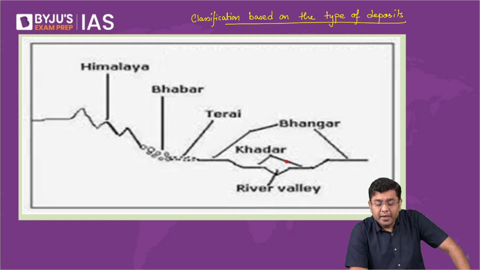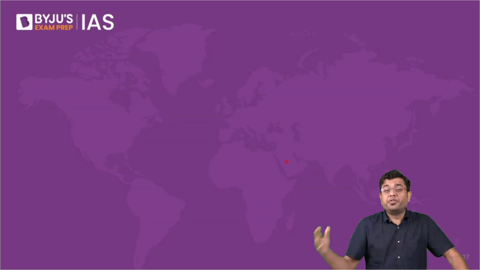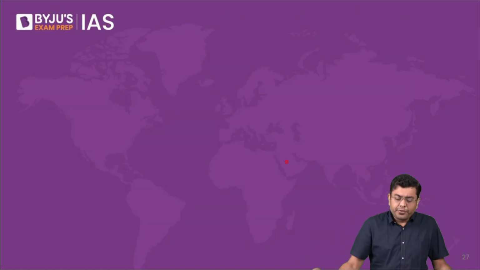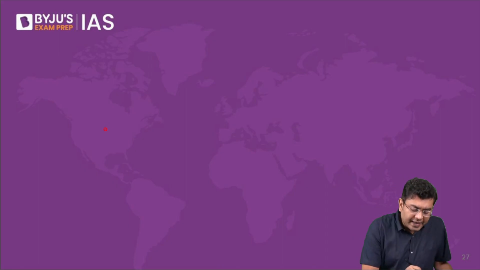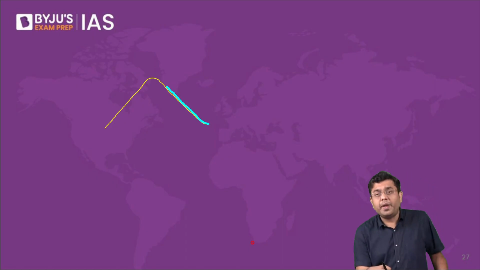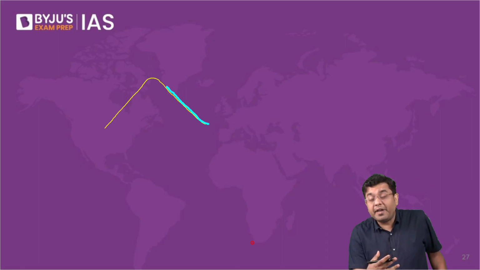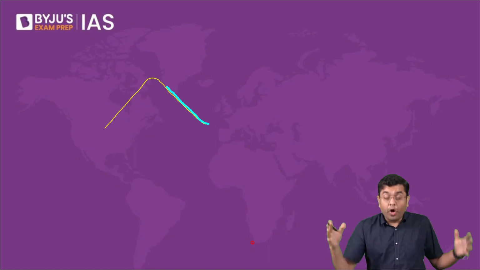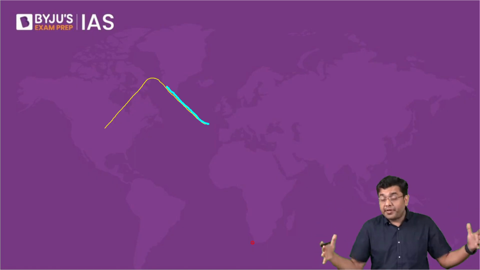Now, when we talk about the deposits, how is it that the deposits are different? Let us understand that. So, first of all, you will find that immediately at the foothills, let's suppose this is a mountain. Now, if a river is flowing here, it is after all the rivers which carry out all these deposits. So, let's suppose a river is flowing from here. Now, in this stage, as the river is flowing, it will be carrying very large particles, rock boulders, large rock pieces.